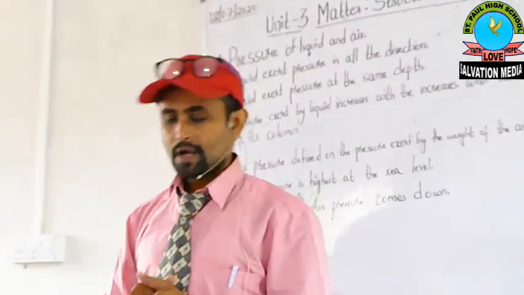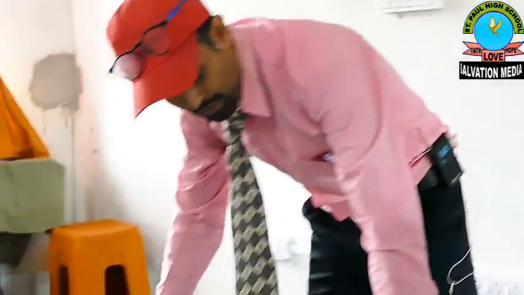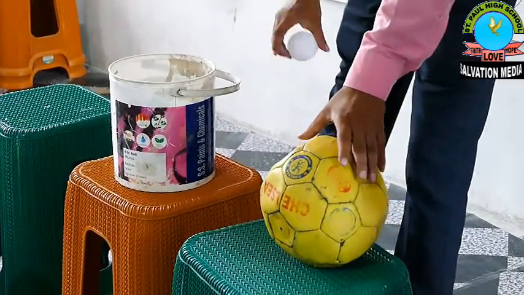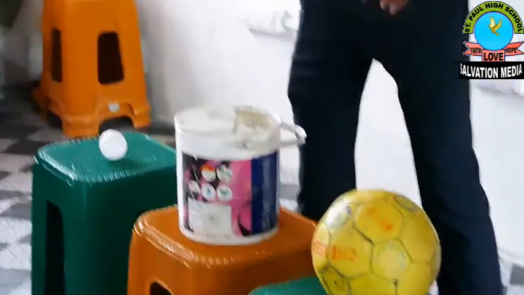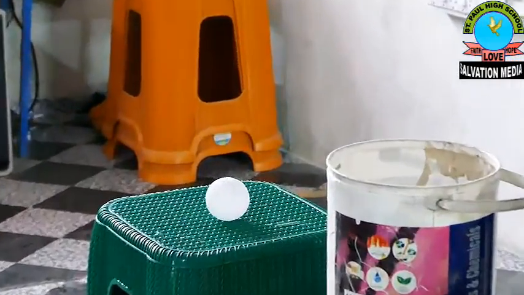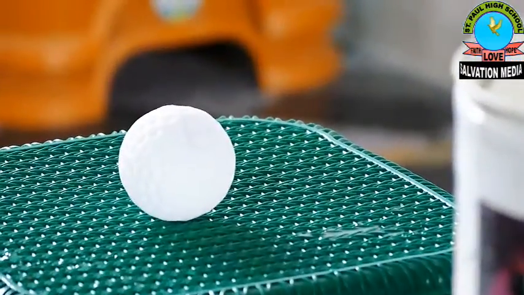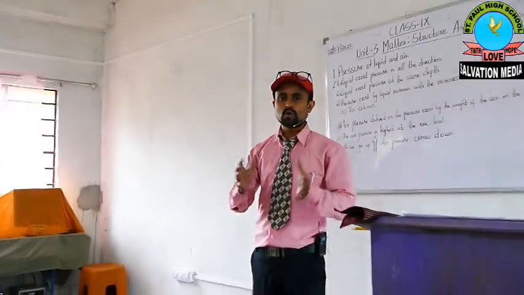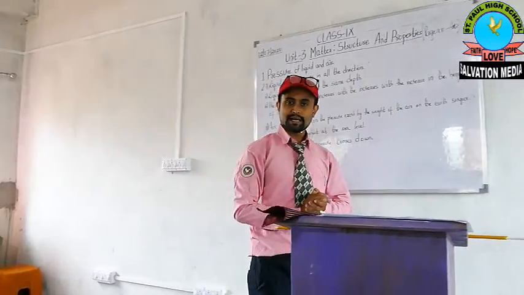And with the help of this football and this small ball we are going to explain the pressure of water or liquid when we put a ball there, it comes upward. So this shows the pressure of liquid, my dear students.